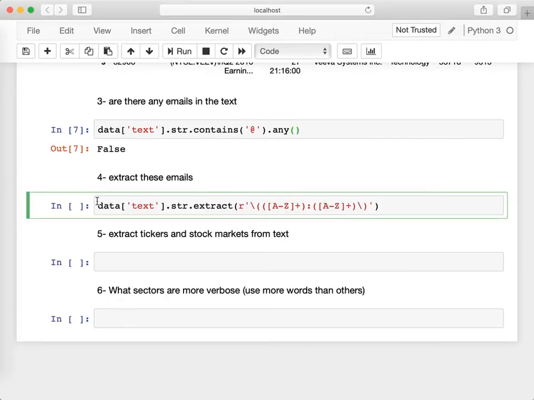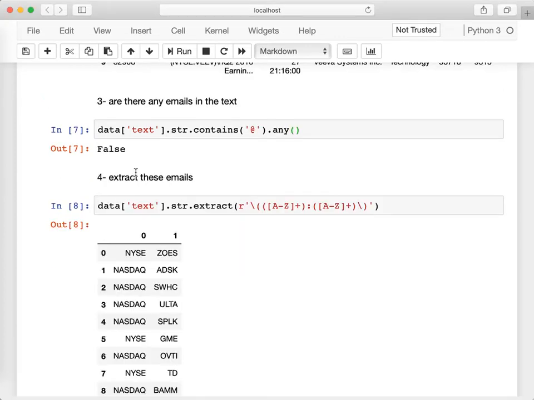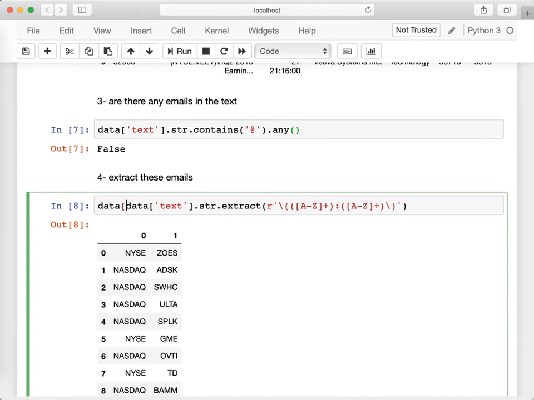Or I can go ahead and assign, because this is a data frame, I can assign it back to my original data frame, very much like assigning a series, except that I'm assigning it to two columns in the data frame. So what I can do here, I can say, okay, data, and the first one is going to be the stock market. I'm going to call it market. And the second one is going to be the company ticker is equal to that.